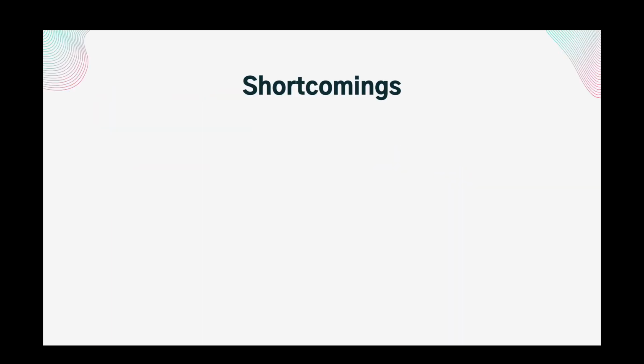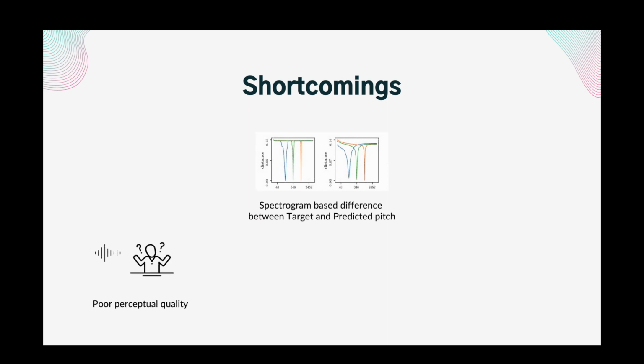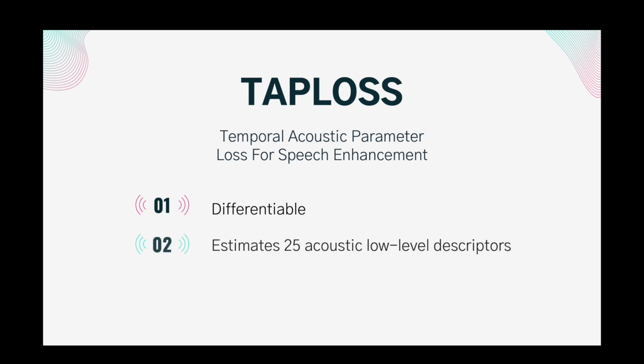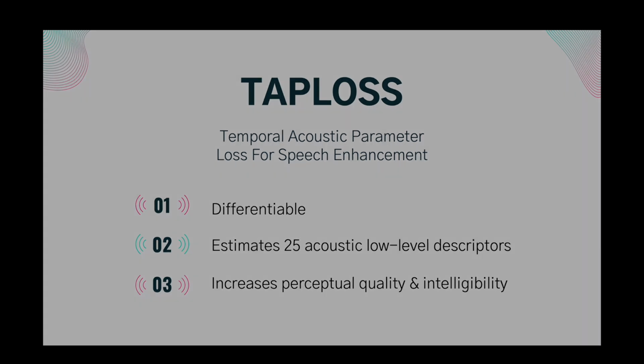However, the current models suffer from common shortcomings. First, they are unable to improve pitch and perceptual quality of speech, and have non-differentiable losses, which makes optimization difficult. To combat this, we introduce a new loss: temporal acoustic parameter loss for speech enhancement, to improve speech perceptual quality and intelligibility. Tap loss is a differentiable estimator which calculates 25 low-level acoustic descriptors in 4 categories involving frequency, energy, spectral balance, and temporal parameters. We thus extend the existing loss to include tap loss, which results in increased perceptual quality and intelligibility.